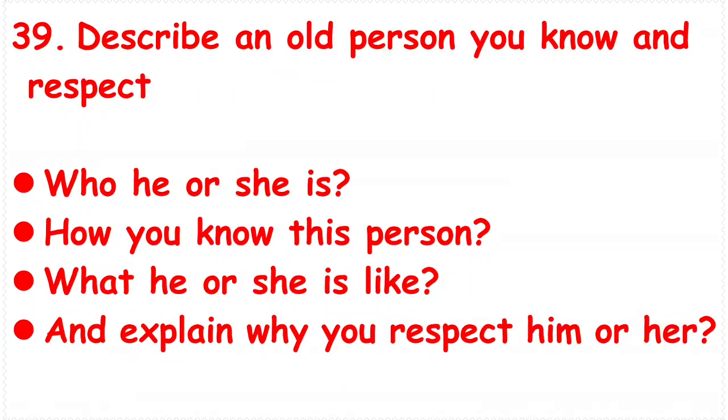Next is describe an old person you know and respect. Who he or she is, how you know this person, what he or she is like, and explain why you respect him or her. You can talk about any old person, or you go and walk daily in the morning or evening, and you met that old person daily, so you know him or her like this, and you respect him or her. Your parents have already given you good manners to respect elders, and also you can talk about their nature and that they are very helpful, and anything you can talk about that you respect them.